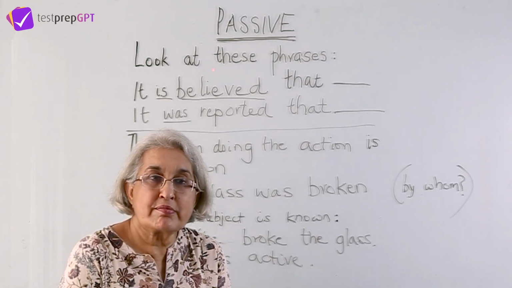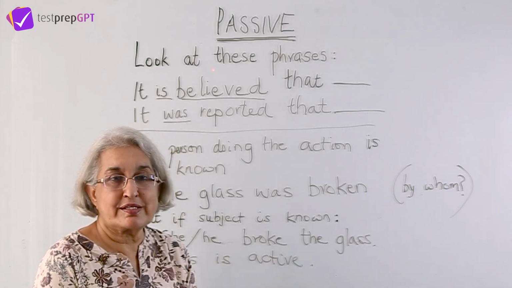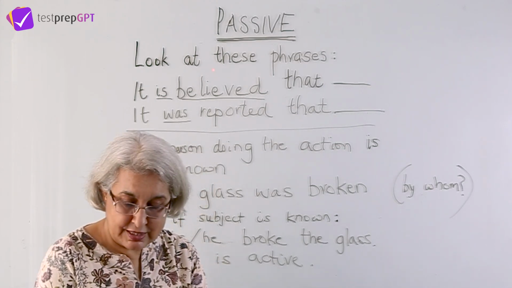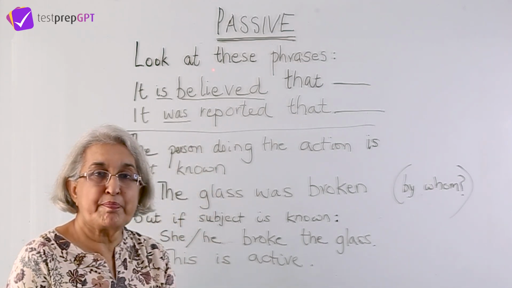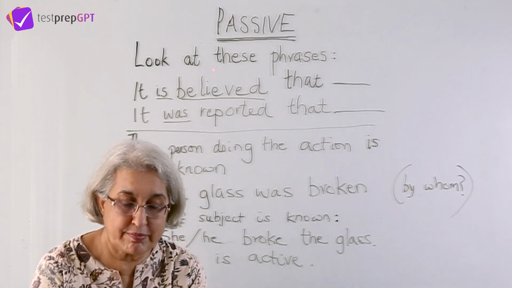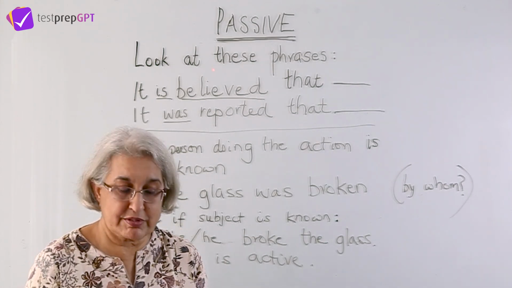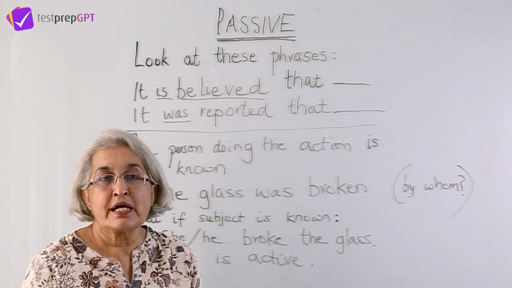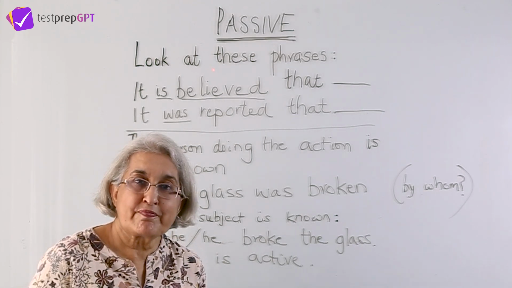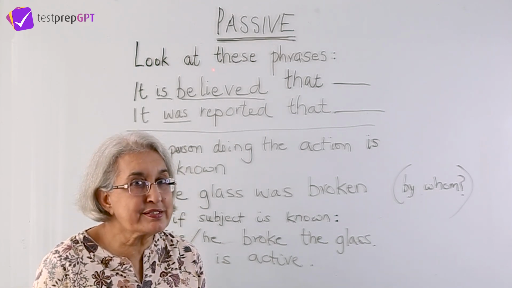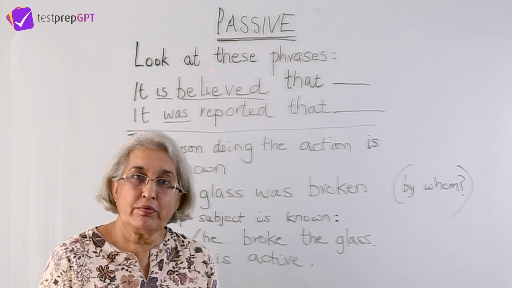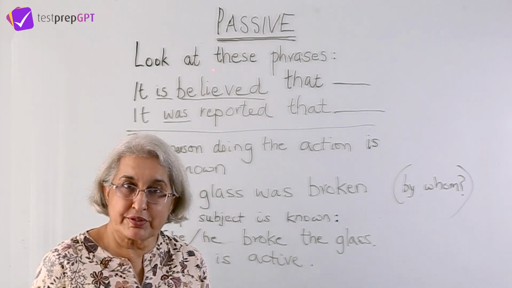And sometimes we can use one type of sentence and sometimes we can use another type of sentence. That is, sometimes a passive is appropriate and sometimes an active is appropriate. For example, if we take a sentence like, the thief was caught. This is a passive sentence. We do not know by whom, but at least we know that the thief was caught.